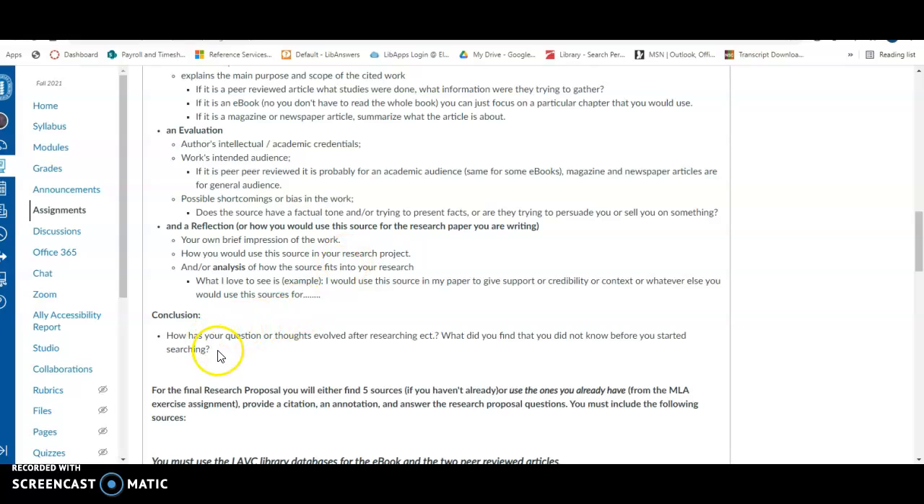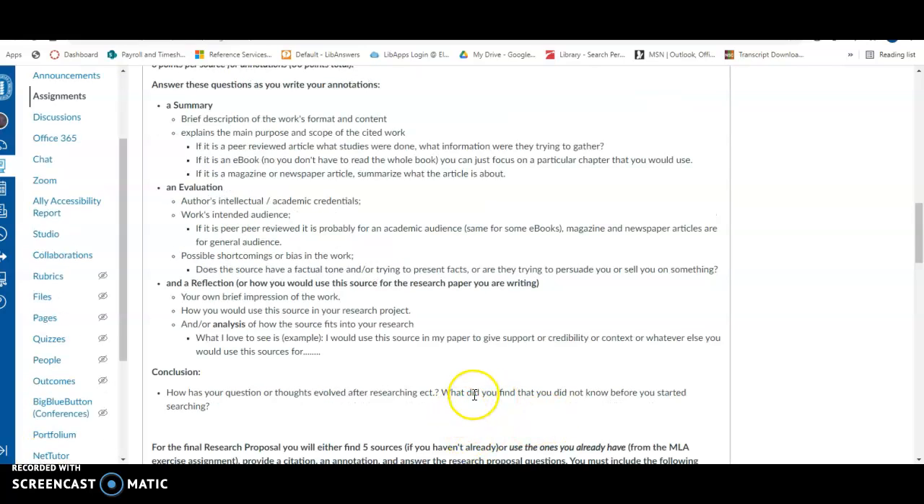And then here's your conclusion. How have your questions or thoughts evolved after researching? And then the other part of the conclusion is you can add what did you find that you did not know before you started searching. And just add those in. It could be just 2 sentences, 3 sentences at the most. You can write longer if you want, but it's not necessary.